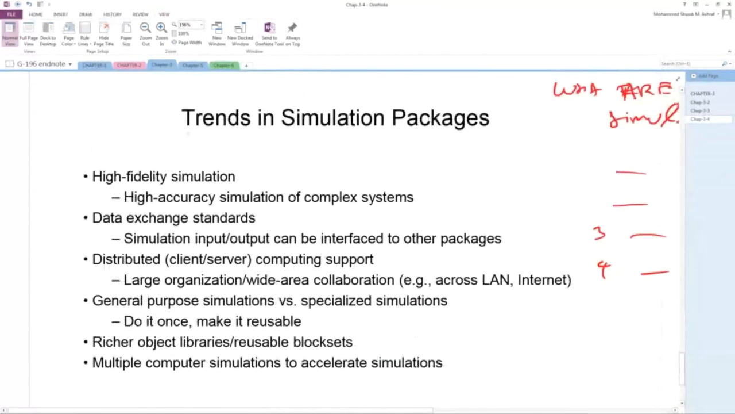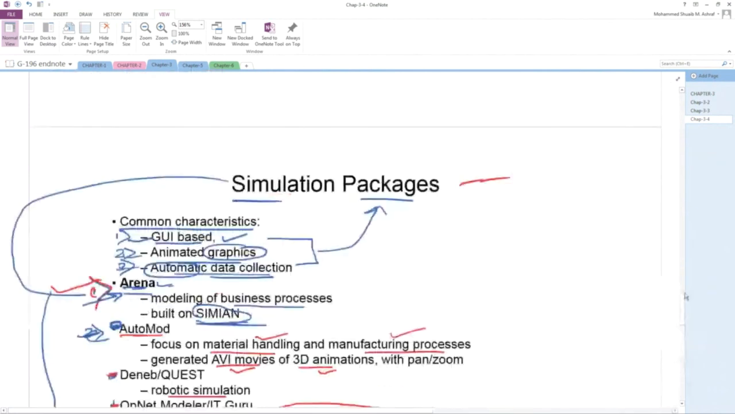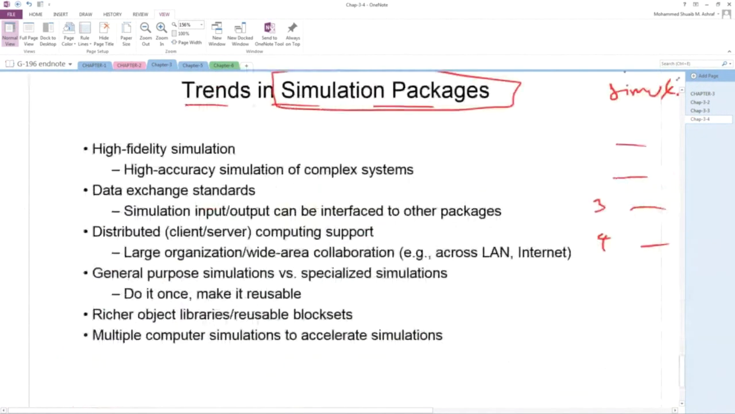Now, trends in simulation programming language. What are the current trends? What is going on in the current trend? Before, we studied simulation packages, the different simulation packages like Arena. Now you will study the current trends, what is going on currently.